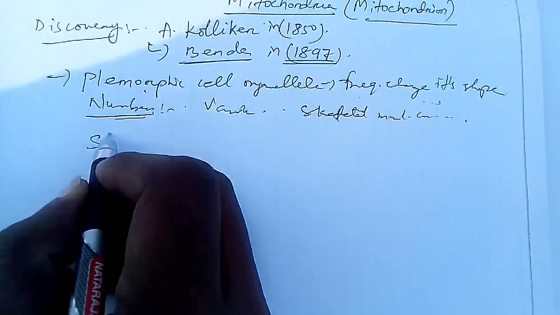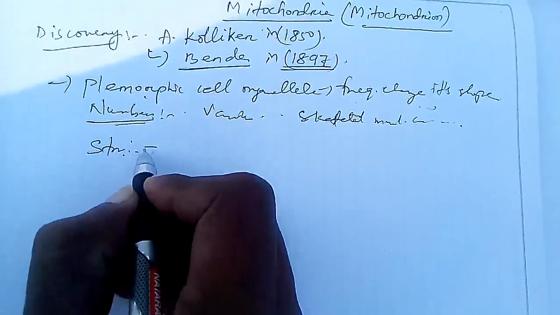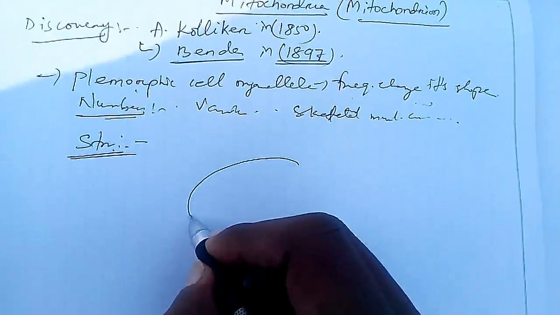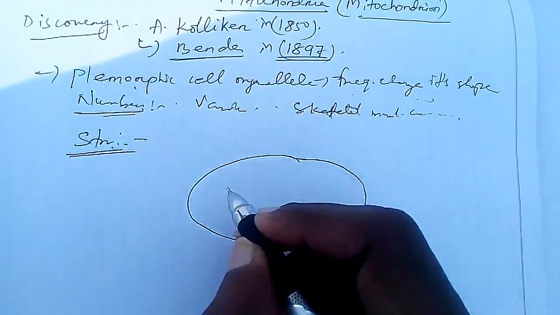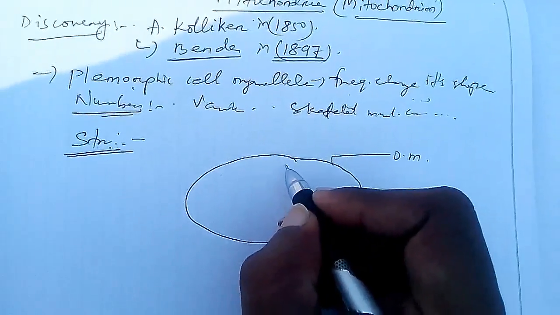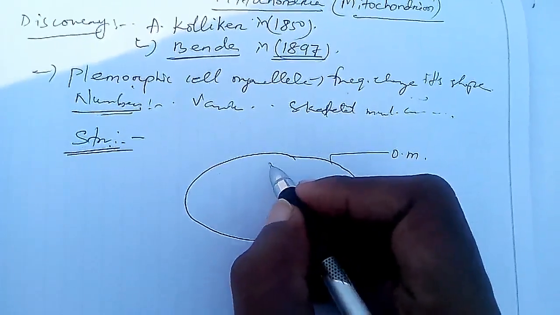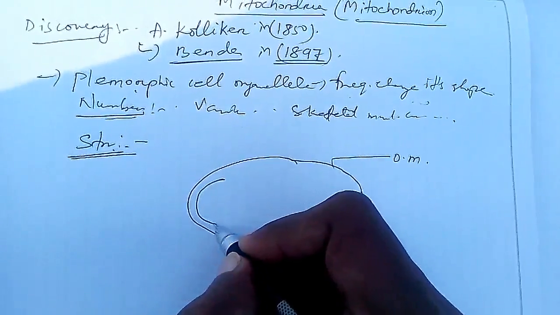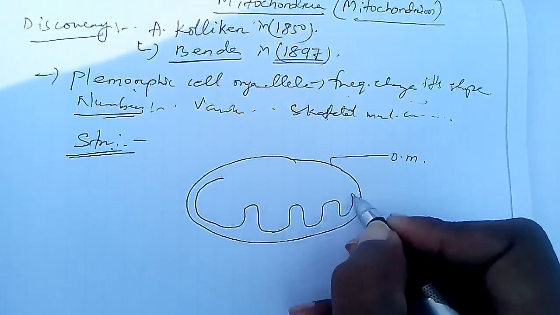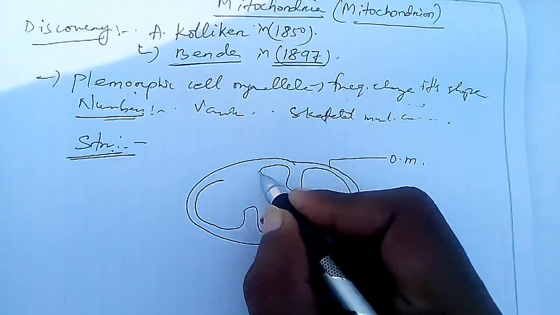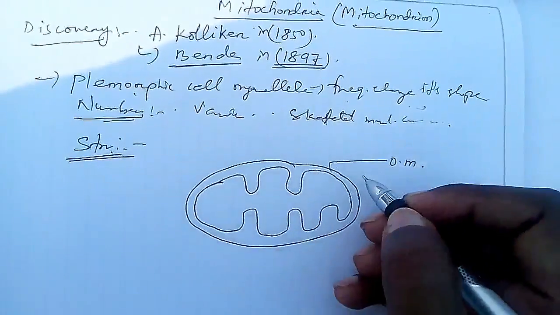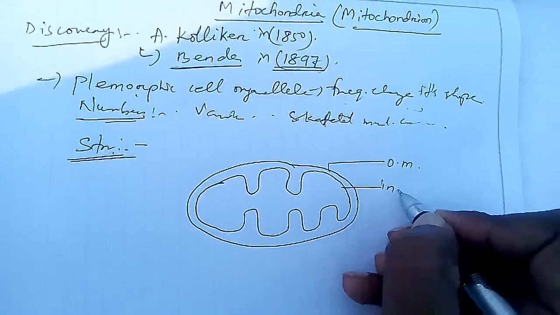Then directly come to the structure of the mitochondria. Mitochondria is oval in shape. It has an outer membrane and an inner membrane. The inner membrane of mitochondria has some finger-like projections, or some infoldings, folding inward. This is the inner membrane.